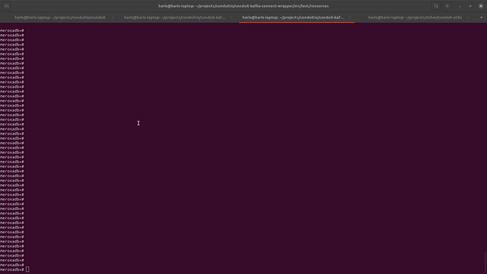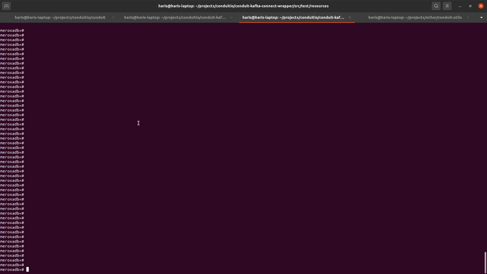Hello everyone, so this is a demo of the OpenCDC changes for the Kafka Connect wrapper. We'll build a test pipeline where we have a source table called customers, and then we'll be streaming the data to a table called customers destination. Here's really quick how it looks like.